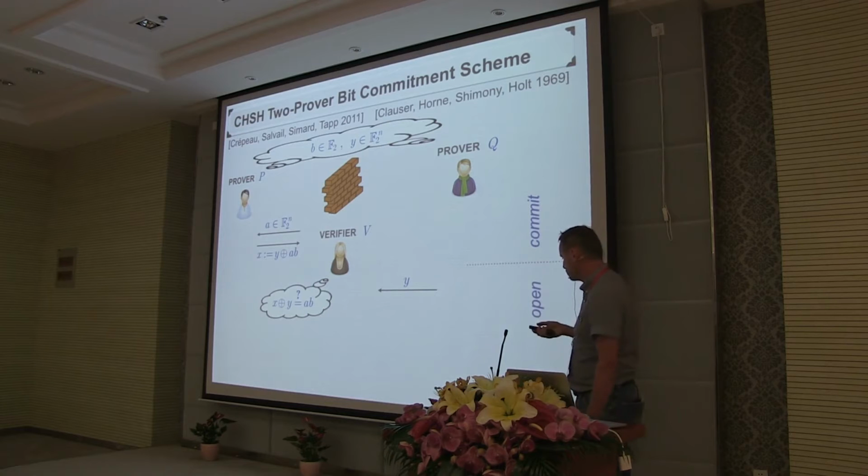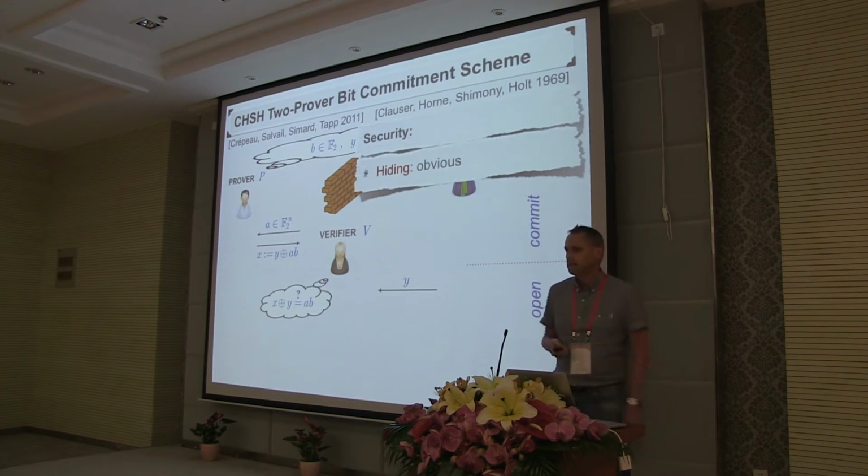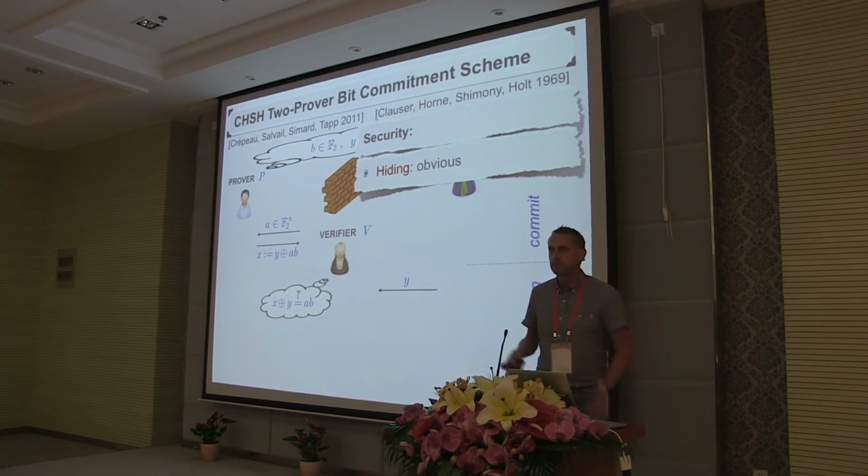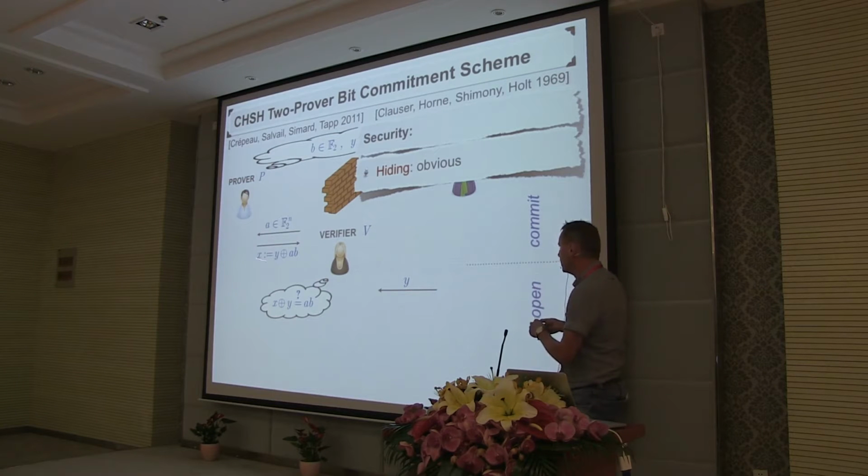Now it's almost trivial to see that this scheme satisfies the hiding property, because the message that the verifier gets is masked with a uniformly random string, so he only gets to see plain randomness. Obviously no information on the bit is leaked with this message here.